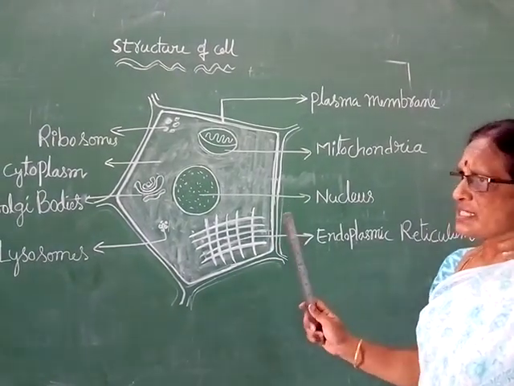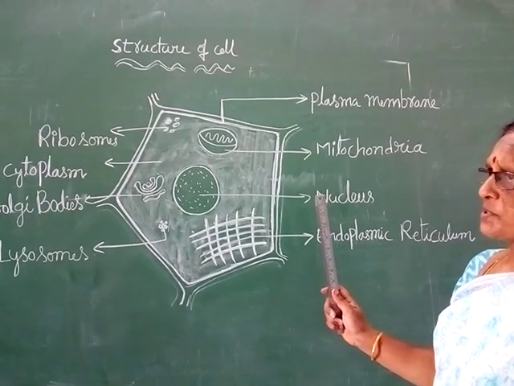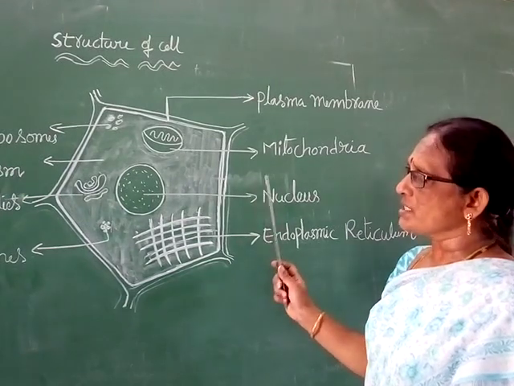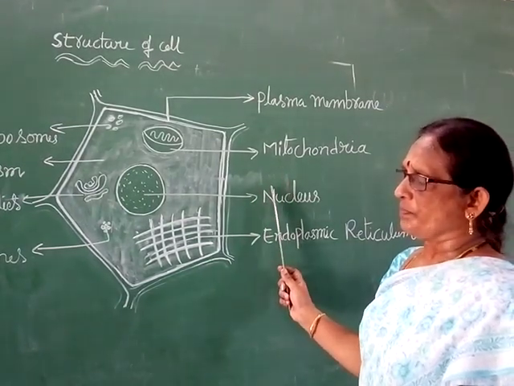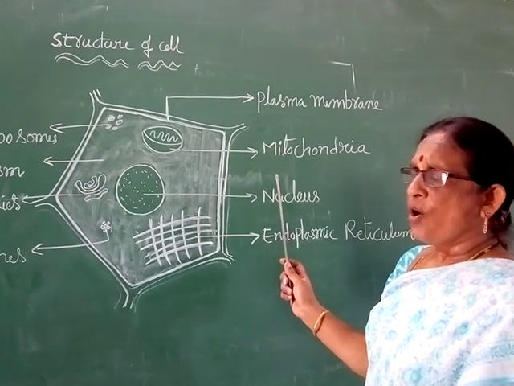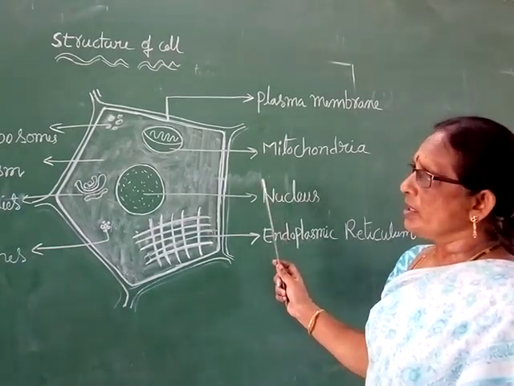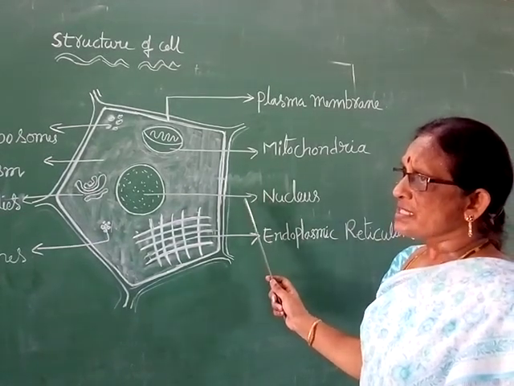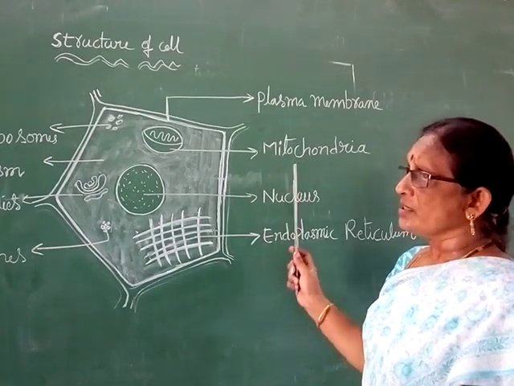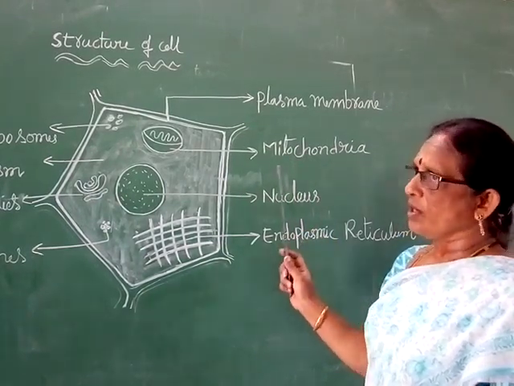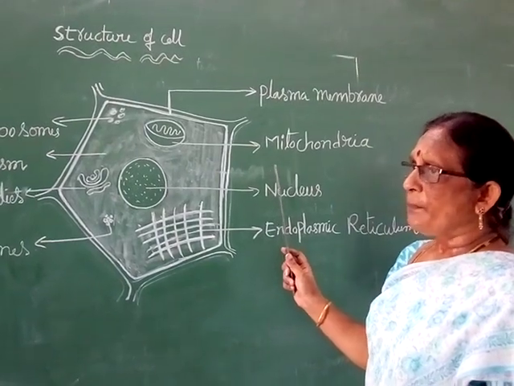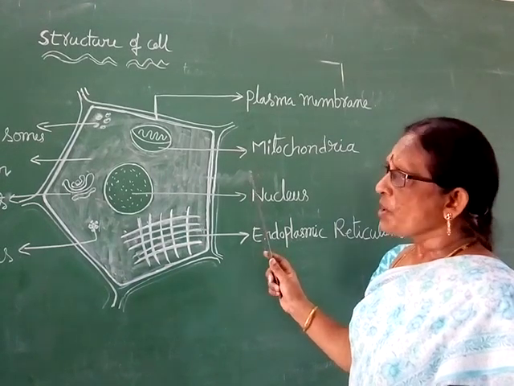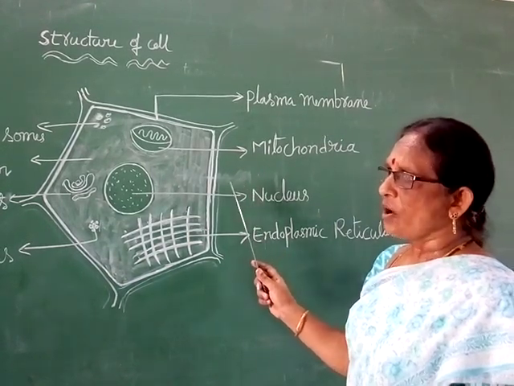On the basis of cells, living organisms are divided into two types. If a living organism has a single cell, it is called a unicellular organism. If any organism has more than one cell, it is called a multicellular organism. Examples: bacteria, amoeba, euglena, paramecium, plasmodium, these all belong to unicellular organisms.